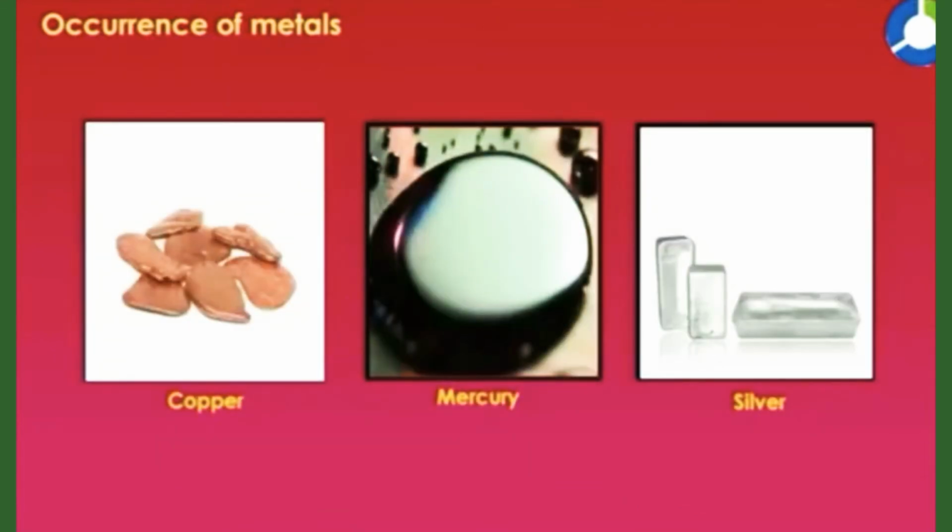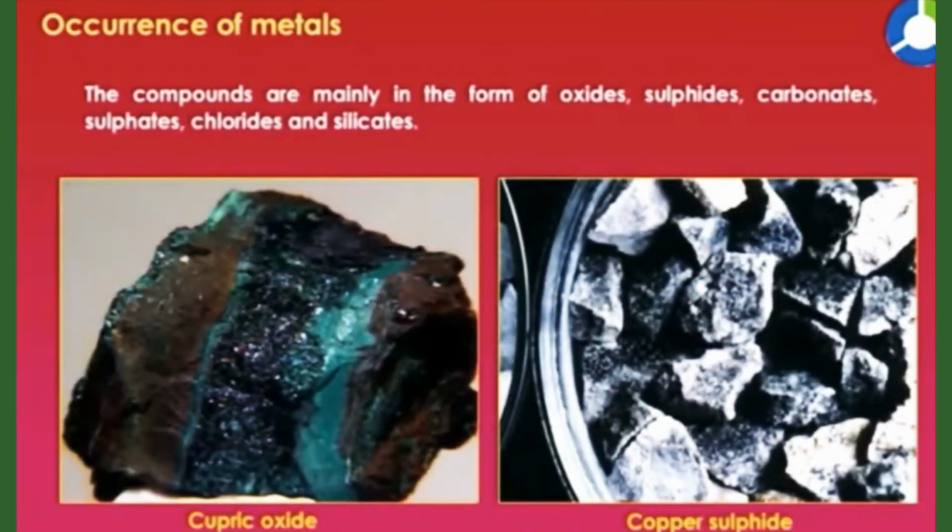Copper, Cu, mercury, Hg, and silver, Ag, also occur in the free state. Most metals occur in nature as compounds in combination with other elements, mainly in the form of oxides, sulfides, carbonates, sulfates, chlorides, and silicates.